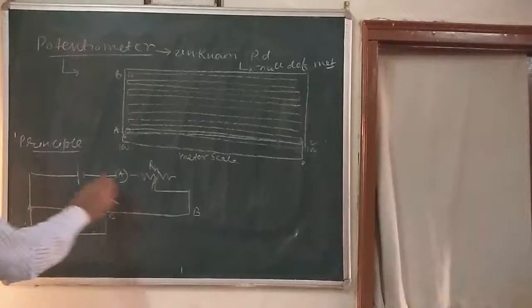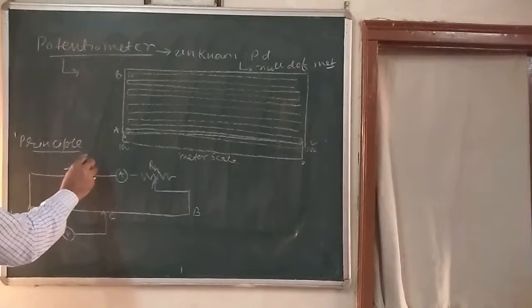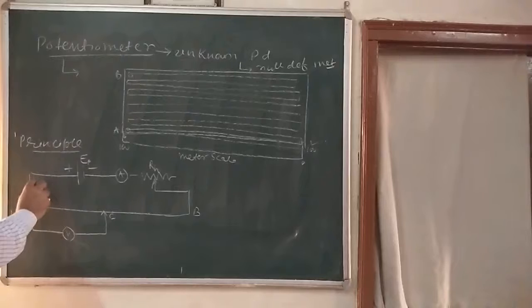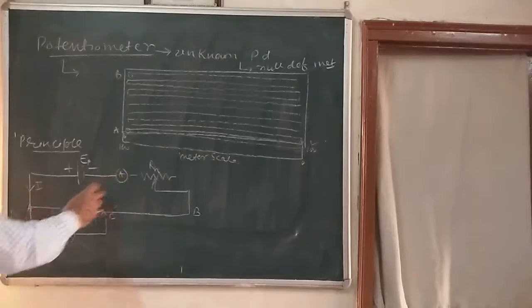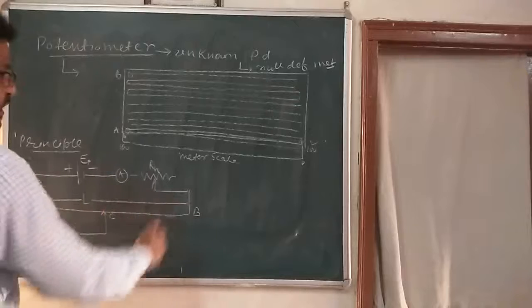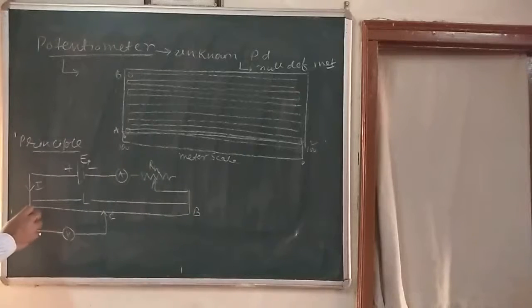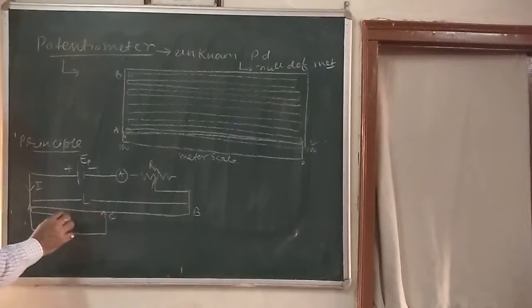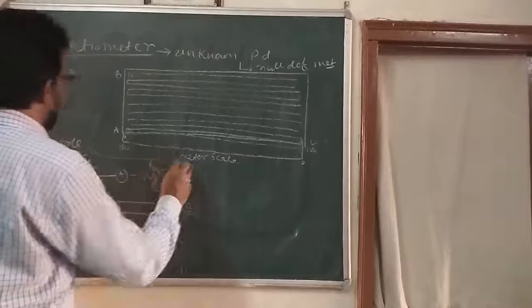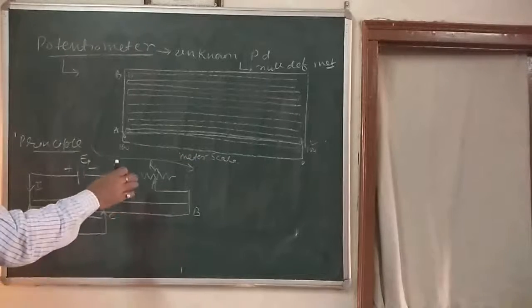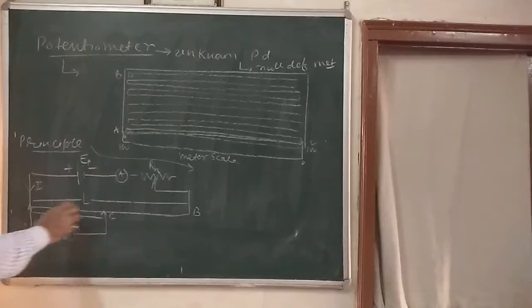Now this point is A, this is B, this is a battery, say EP. The current flowing here is say I. So draw this diagram. Here is an ammeter for measuring the current. The total length of the potentiometer wire is L. At a point C where we are getting the deflection in the galvanometer as 0, the length from A to the point C is say l. Now what is the principle of potentiometer? The potential drop across any section, say from A to C.